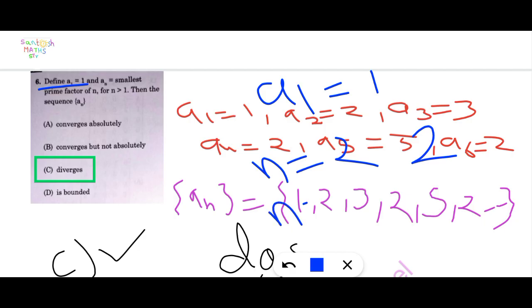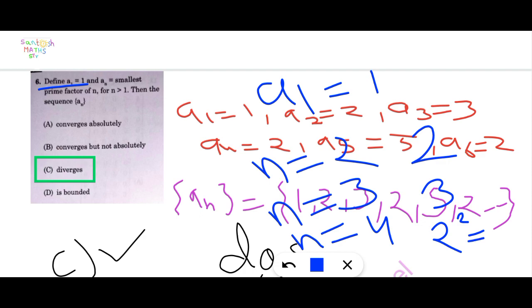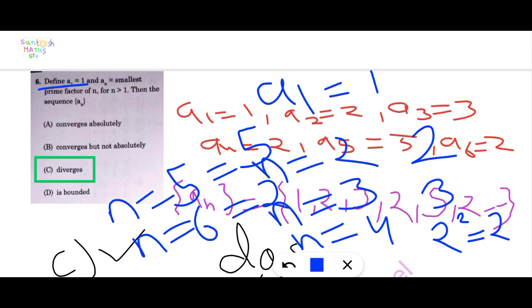When n is equal to 3, the smallest prime factor is 3. When n is equal to 4, which is 2 into 2, that means 2 square, the smallest prime factor is 2. When n is equal to 5, the smallest prime factor is 5, and when n is equal to 6, which is 2 into 3, the smallest prime factor is 2.